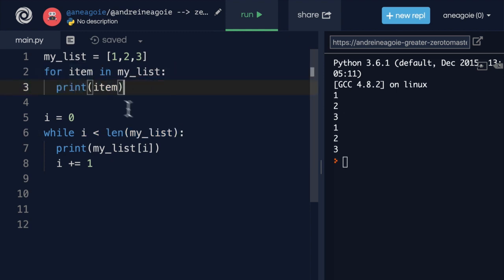It makes sense. We just want to loop over something that we already know how many times we want to loop over, 3 times. With a while loop, we have to create this variable, and we have to make sure we remember to increment the variable so we don't get an infinite loop. So with a while loop, you need to make sure we remember to halt the loop at some point. So my rule is usually this. For simple loops or iterating over iterable objects, for loops are great.